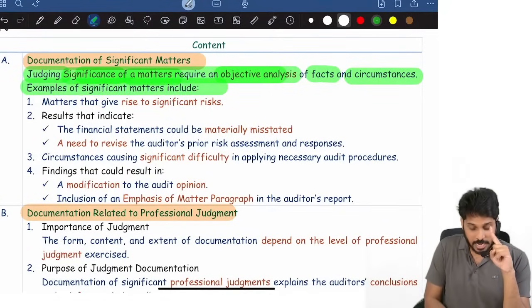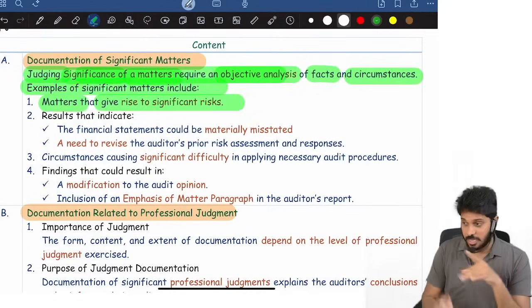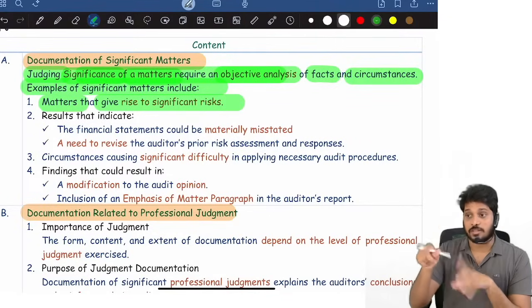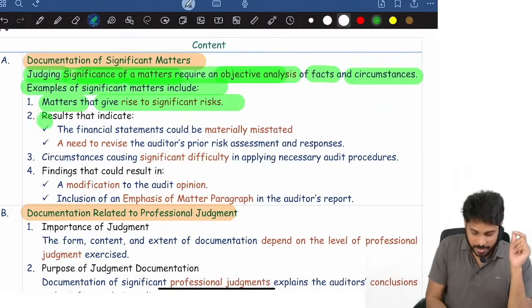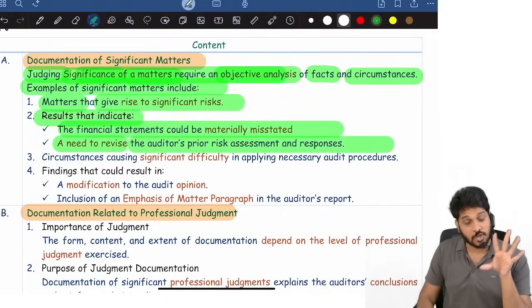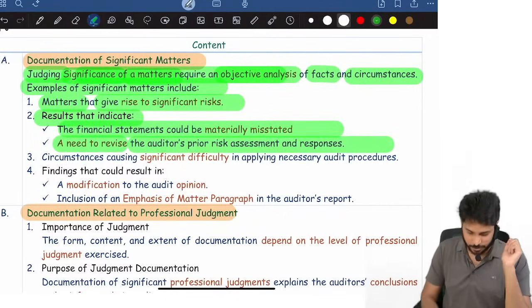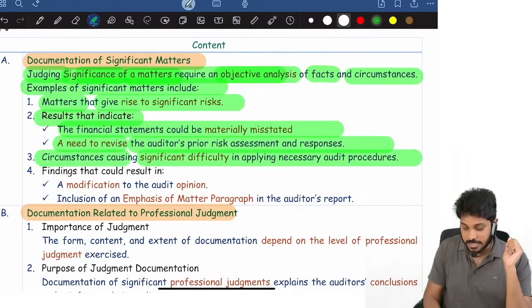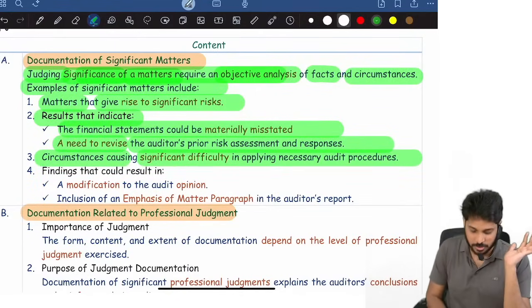Examples: any matter that gives rise to significant risk. Any issue I found where significant risk is involved, that's a significant matter. Results that indicate financial statements could be materially misstated, or a need to revise the auditor's prior risk assessment and response. Circumstances causing significant difficulty in applying procedures.